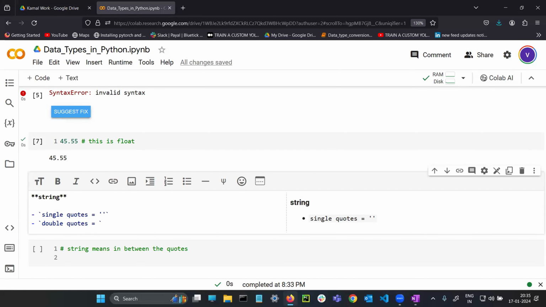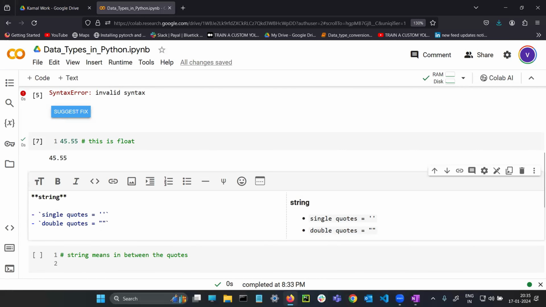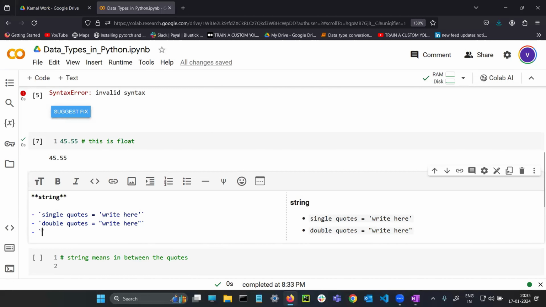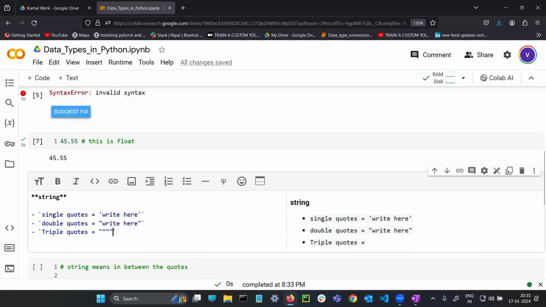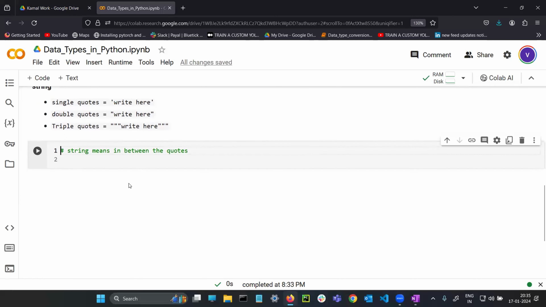Double quotes means this one. Triple quotes means one, two, three, four, five, six, right here. So you can write the string in any format. In these three quotes, anything you can write.